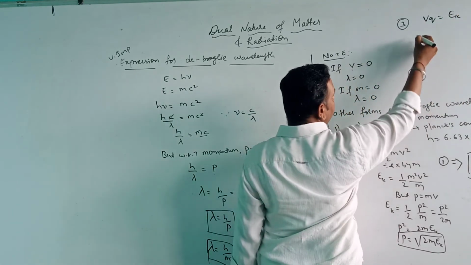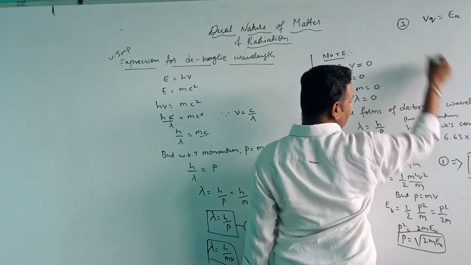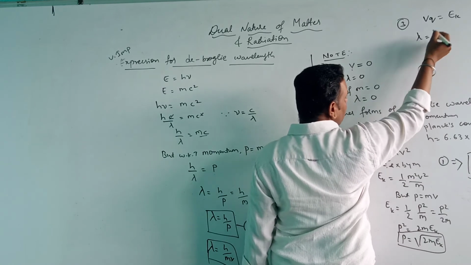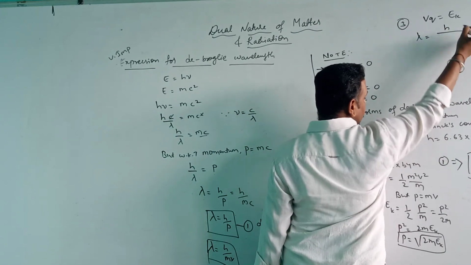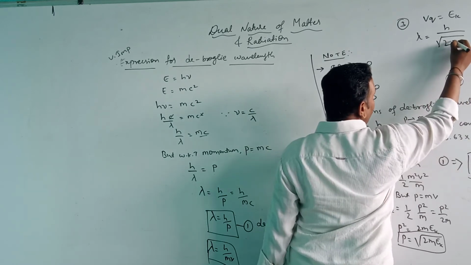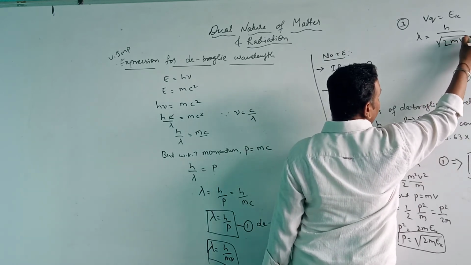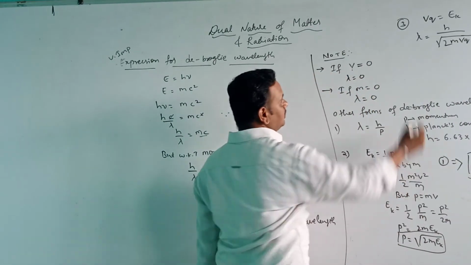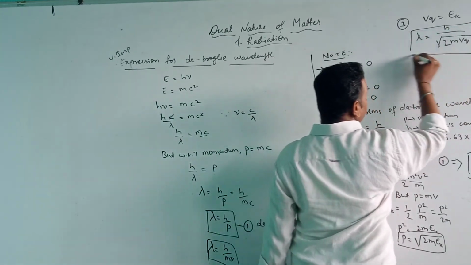Therefore, lambda is equal to h by under root of 2 into m into V into Q. So this will be our other form of expression.